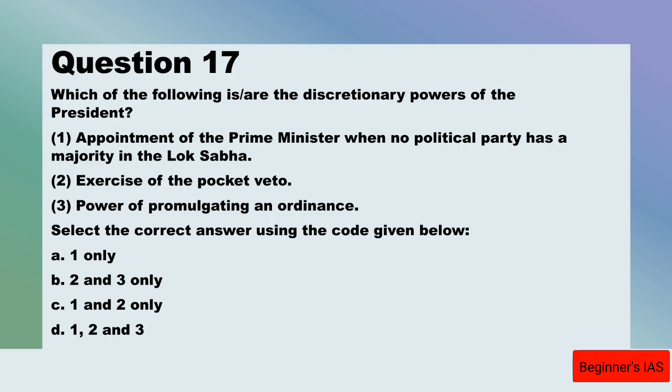A bill passed by the parliament can become an act only if it receives the assent of the president, which means the president has veto power, which he can withhold or refuse to give assent to bills. You have to note here that this applies if it is not a money bill passed by the parliament, since for a money bill the president has to give assent, and the president can send back the bill to the parliament asking it to reconsider in the case of ordinary bills. So these are the discretionary powers of the president.